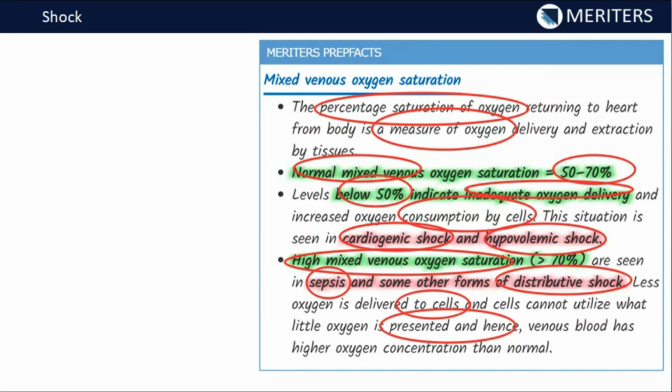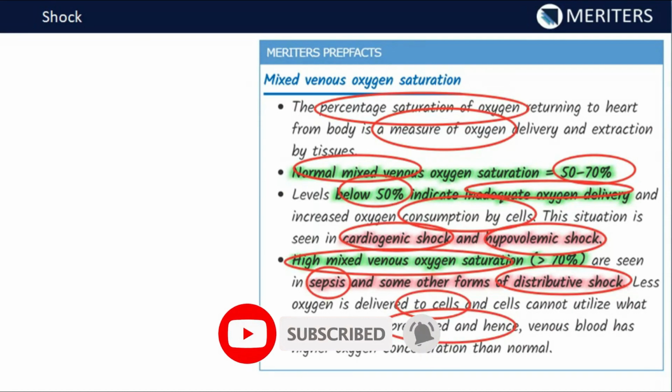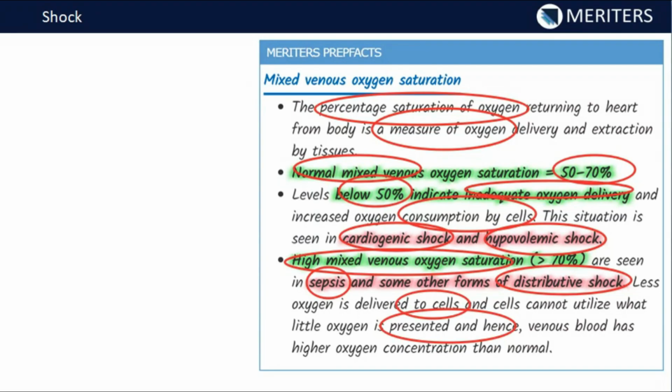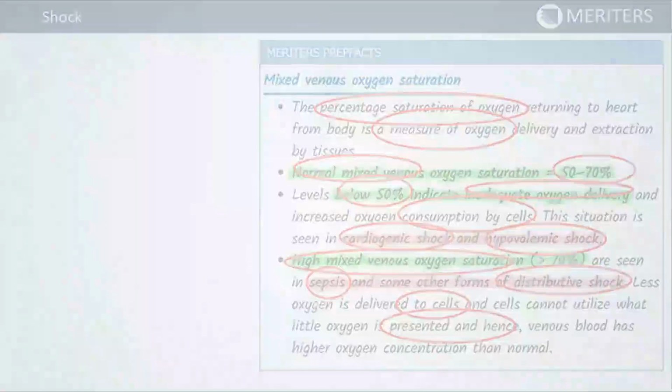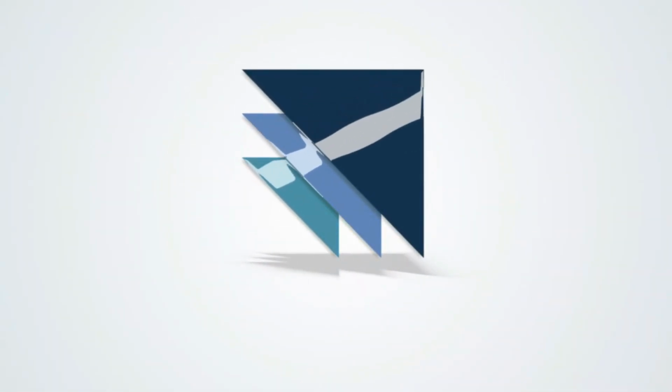So by knowing the mixed venous oxygen saturation, whether it is lower than the normal values or higher than the normal values, we will be able to find out the type of shock. For the distributive shock, it will be high. For the cardiogenic and hypovolemic shock, it will be lower than the normal values.